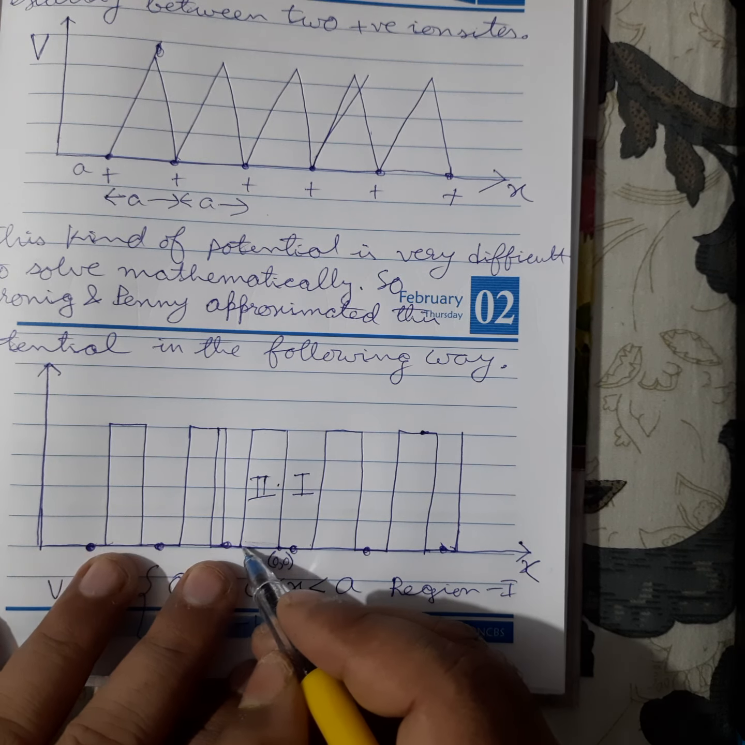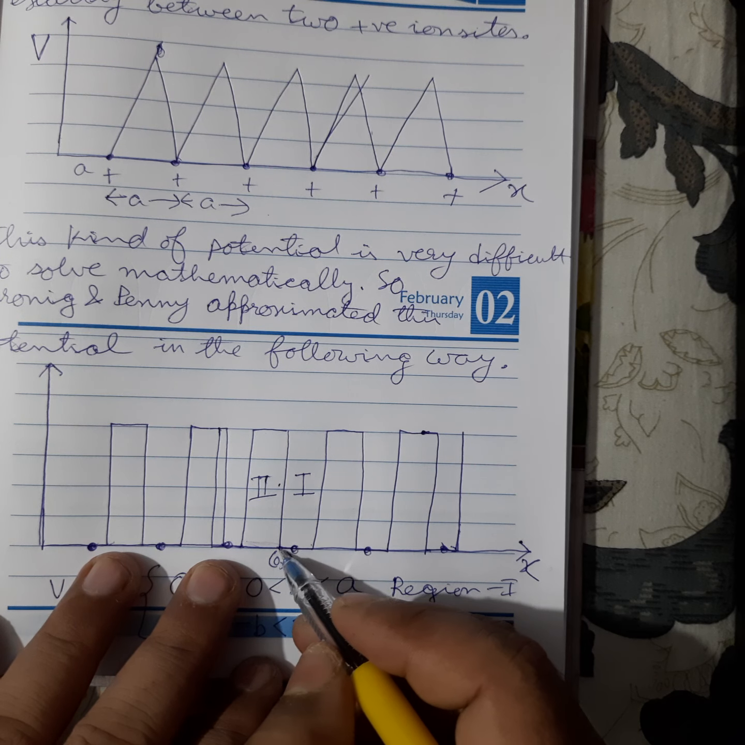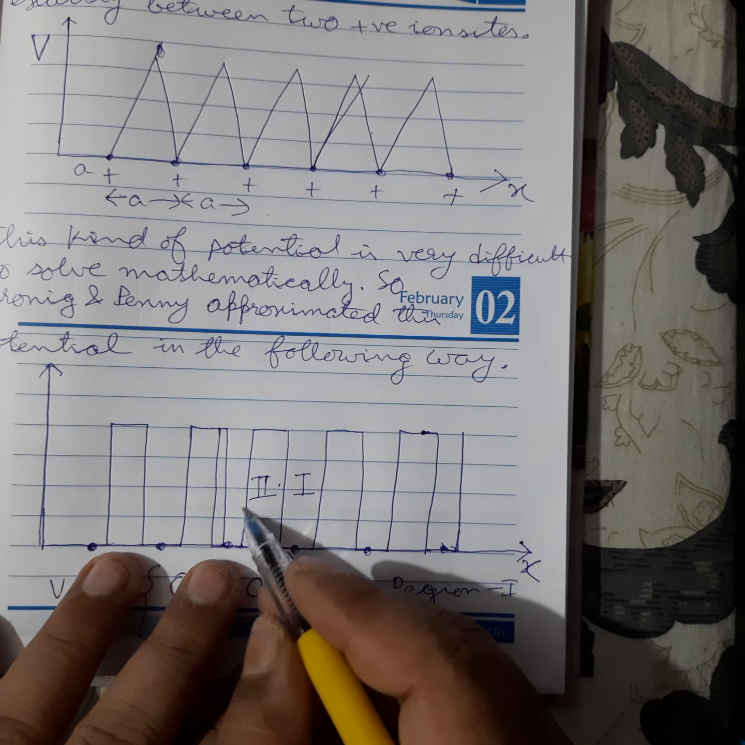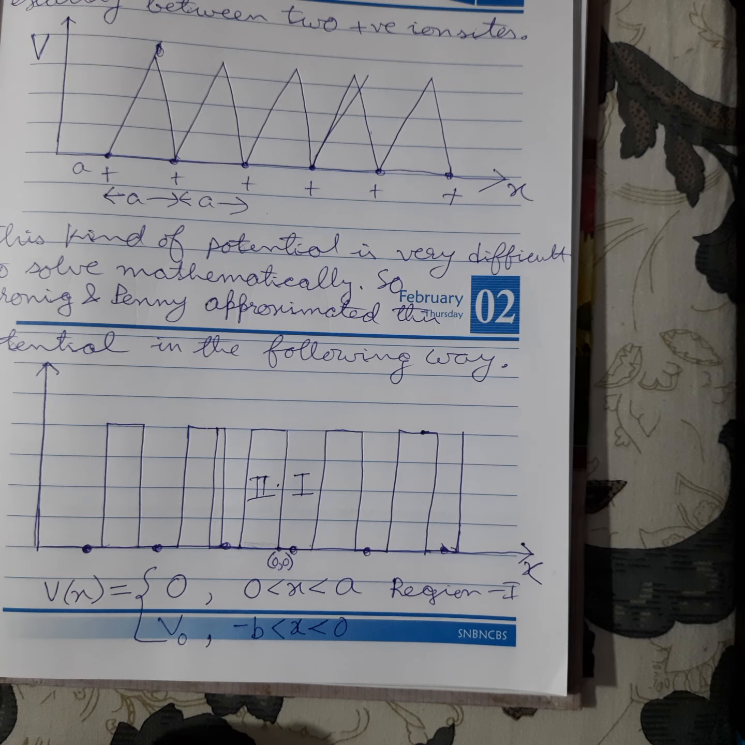That is, minus b means what? This much is minus. This is minus b, and it is less than 0. This is the region they are talking about. So in this way Kronig and Penney did the approximation.